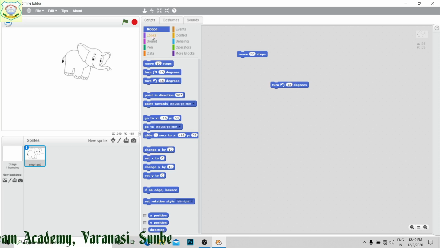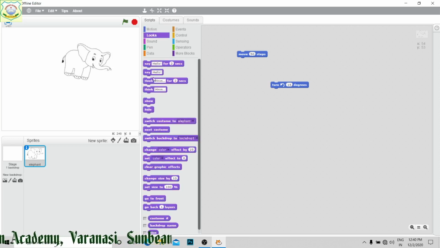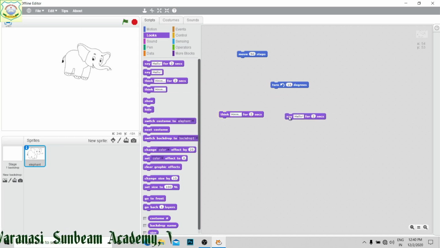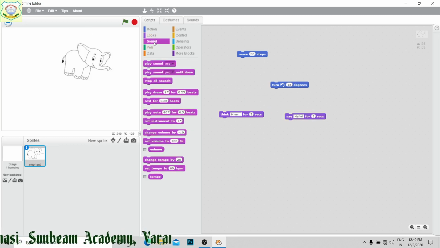Next is your looks. Whatever look you want to have. Suppose the elephant is going to think, now you can see, right? Suppose the elephant wants to say hello, hello, right? Next is your sound. You can add sound, right? Like drum.